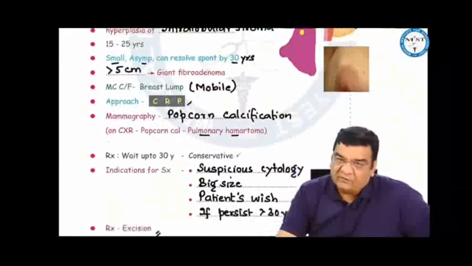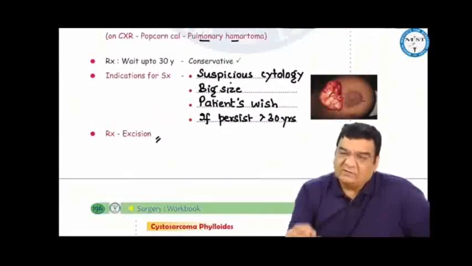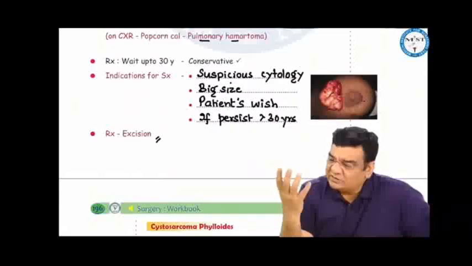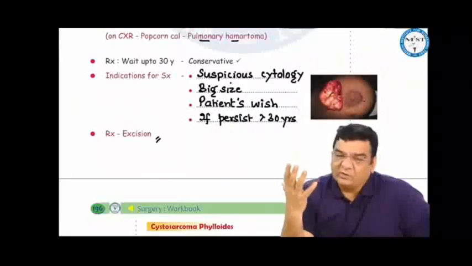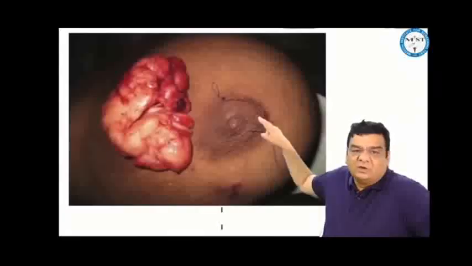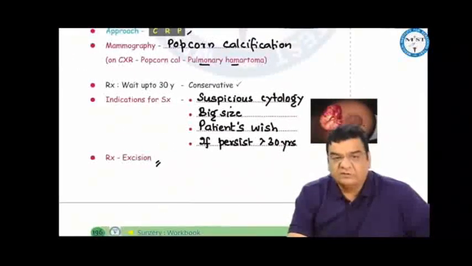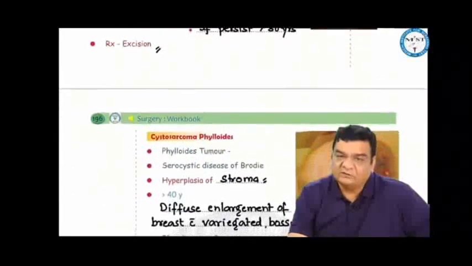Ideally, no treatment is required for these fibroadenomas because they can resolve spontaneously by 30 years of age, but there may be some specific indications for surgery. For example, if there is a breast lump, you do a biopsy or FNAC and you see suspicious cytology, you're not sure whether it's benign or malignant, you don't want to take any chance and you should remove the fibroadenoma. Usually we make a periareolar or circumareolar incision, go inside and take the fibroadenoma out. If it's a big fibroadenoma, the patient wishes, or if it persists even after 30 years of age, then we can go ahead with excision of these fibroadenomas.